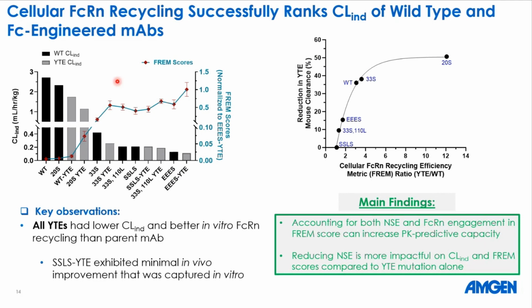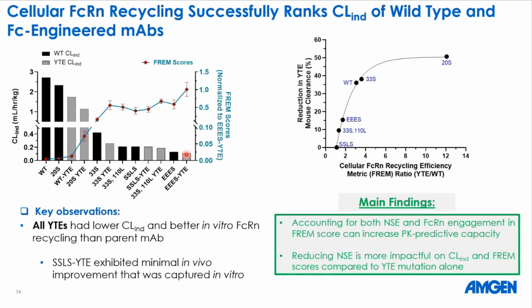If we compare the FRAME score to the clearance value, we see here the higher the FRAME score, the lower is the clearance, and if the clearance is high, the FRAME score goes down. So if we look here, the wild type molecule has a very high amount of target independent clearance, and it has the lowest amount of FRAME score, and the AAAS YTE mutant mAb has the highest FRAME score and has the lowest clearance among all these molecules.